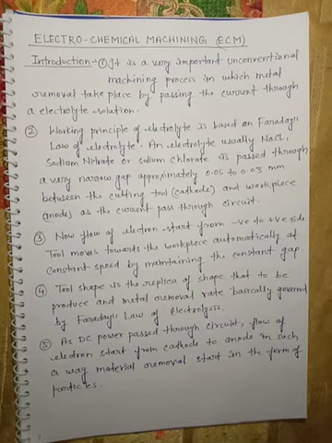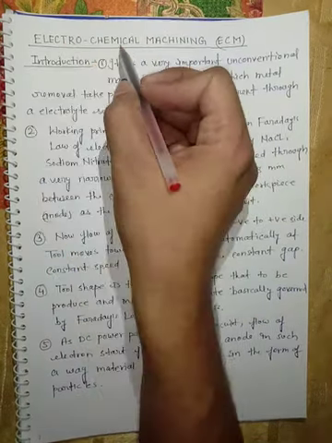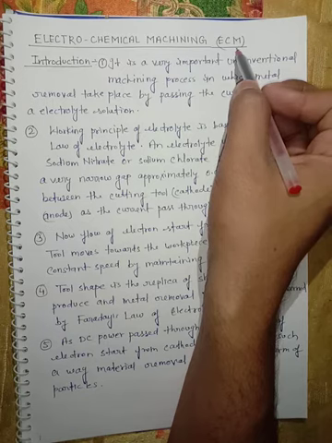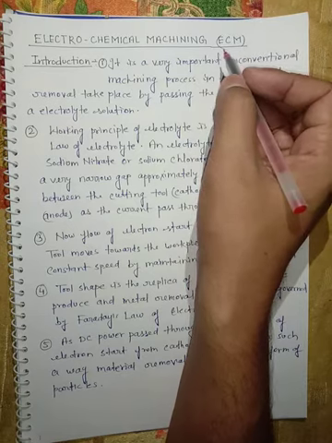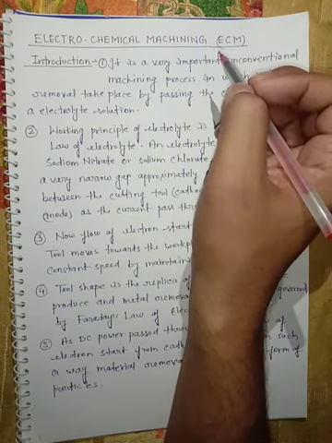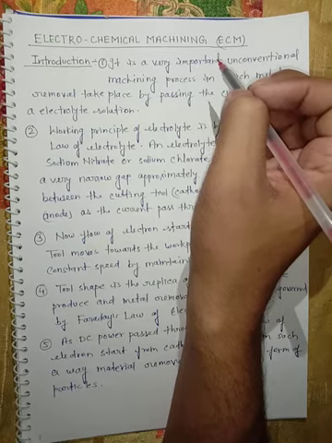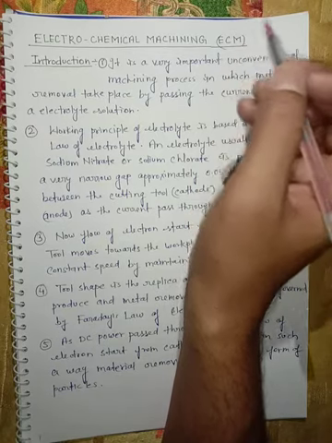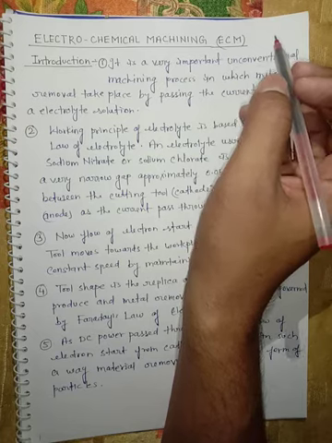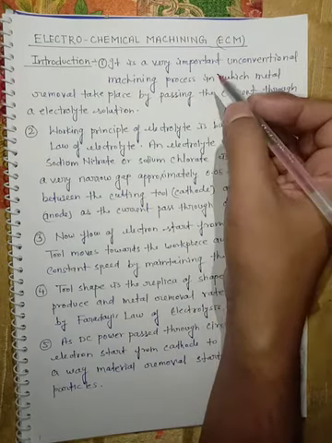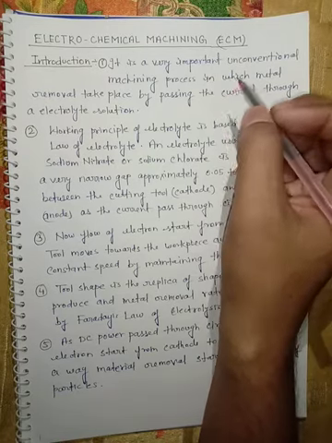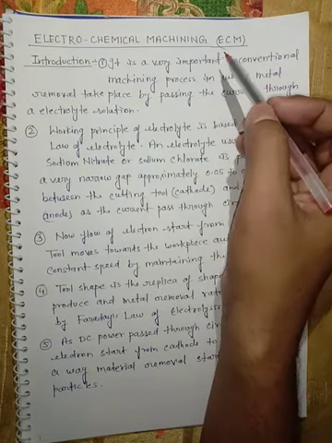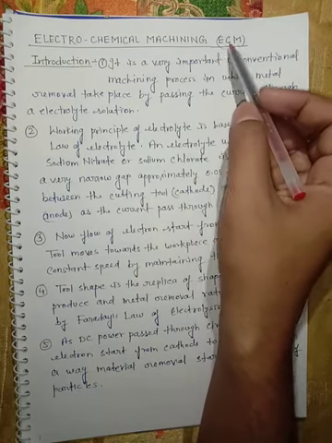Today, I am going to discuss electrochemical machining, which in short is known as the ECM process. Dear students, before this ECM process, we have discussed four unconventional machining processes: AJM, WJM, AWJM, and EDM. So a basic understanding has been created, and we know many points about unconventional machining processes. So we should start a new topic, which today is ECM.